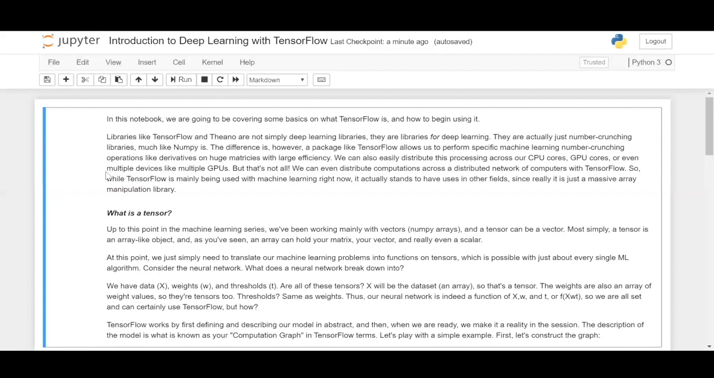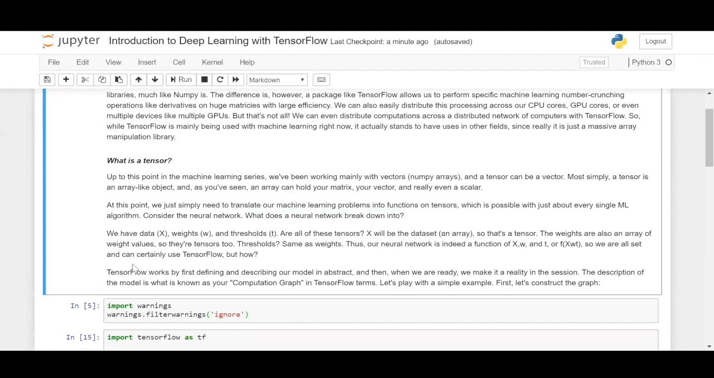It is nothing but an array-like object, for example a matrix, or it can even be a scalar. It can even be an n-dimensional matrix, and so on. So what we do in deep learning is you simply translate the machine learning problem into functions on tensors, which is pretty easily possible. For example, you can define your own activation functions, which you will see much later in the sessions.